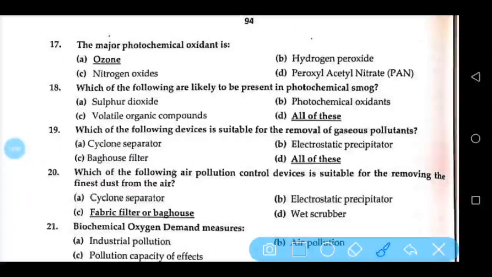The major photochemical oxidant is ozone. Which of the following are likely to be present in photochemical smoke? All of these: sulfur dioxide, photochemical oxidants, and volatile organic compounds. Which of the following devices is suitable for the removal of gaseous pollutants? All of these: cyclone separator, electrostatic precipitator, baghouse filter. Which of the following air pollution control devices is suitable for removing the finest dust from the air? Fabric filter or baghouse.